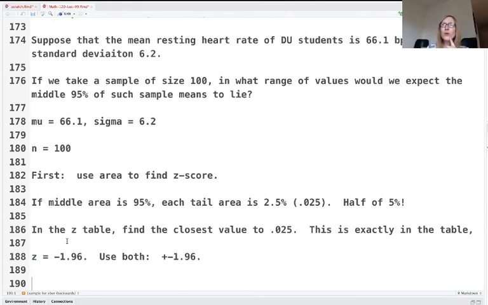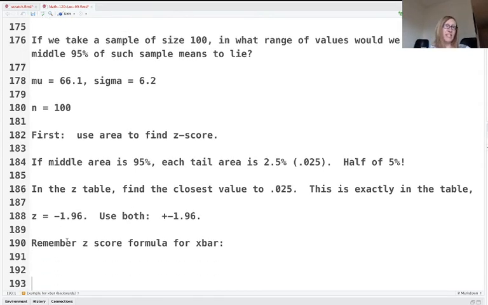Okay, so we know what the z-score is, but we still need to figure out what the sample mean is that corresponds to this. We're using the z-score formula backwards. Remember the z-score formula for x bar. We just did this a second ago. We saw that z was equal to x bar minus mu divided by sigma over the square root of n. Now would be a good time to look back in your notes and see where we used this formula previously. We just used it a second ago for the first example.